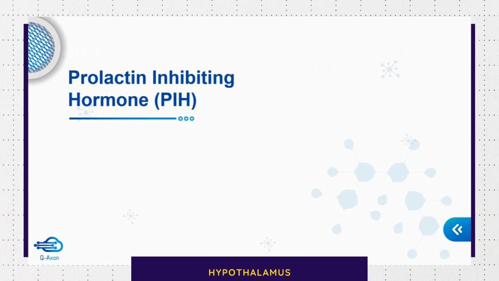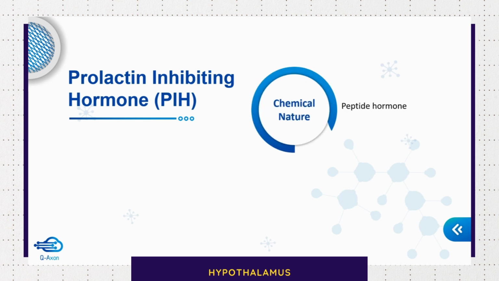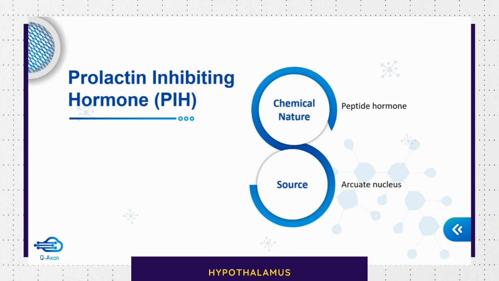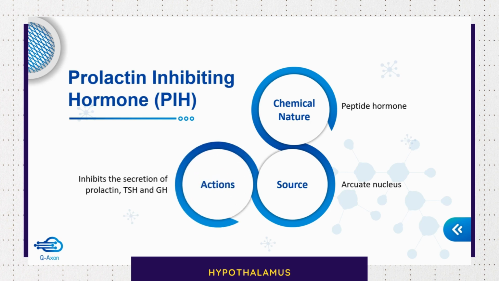So we have now the prolactin inhibiting hormone, which is also a peptide hormone, and it's secreted from the arcuate nucleus of the hypothalamus. It inhibits the secretion of prolactin, thyroid stimulating hormone as well as growth hormone.